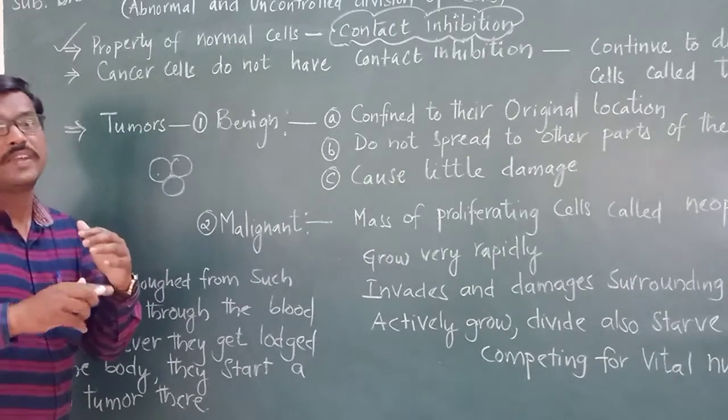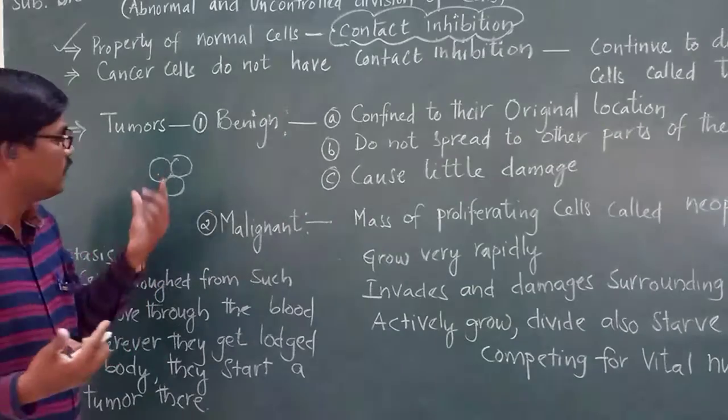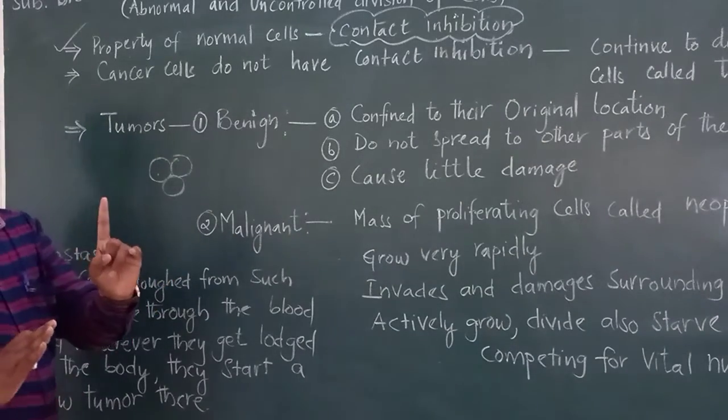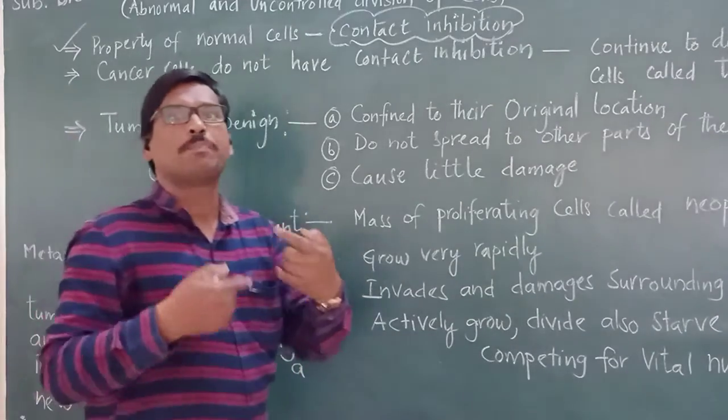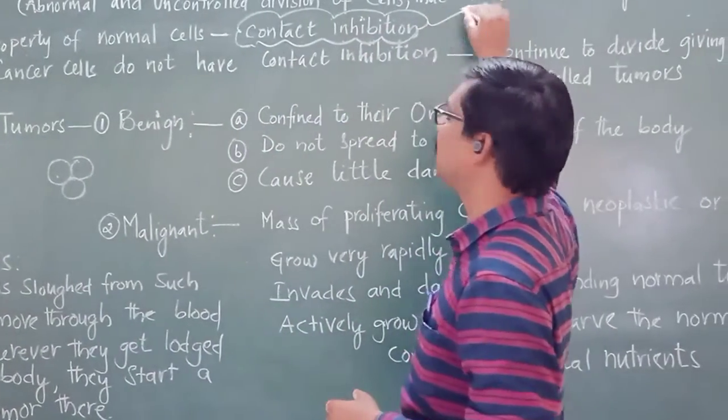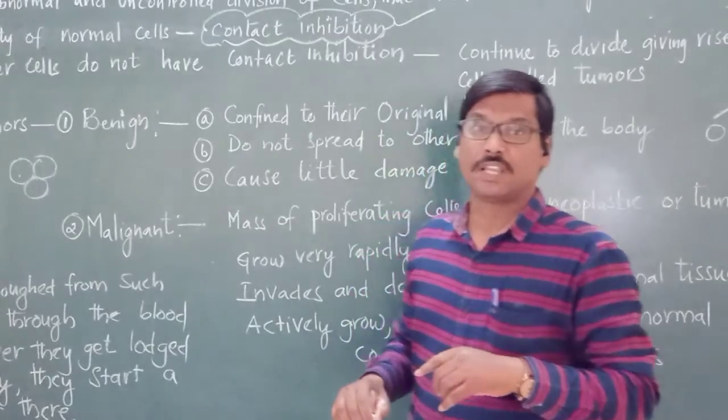There is no need of excessive or extra number of cells, so they are stopping now. So every cell, when it is participating in the process of cell division, it will be showing the property called as what? Contact inhibition. Please remember this.